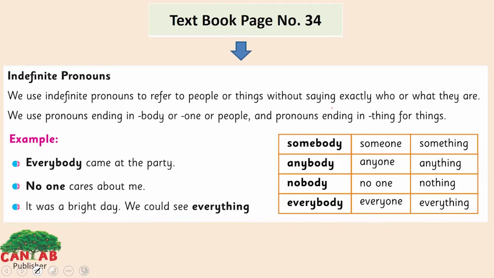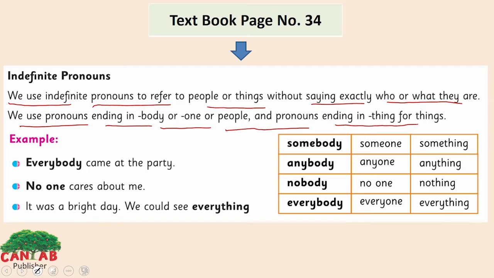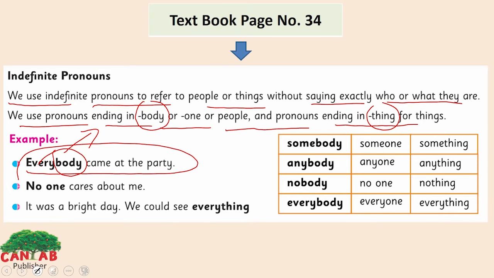Look at page number 34 of your textbook. We use indefinite pronouns to refer to people or things without saying exactly who or what they are. We use pronouns ending in -body or -one for people, and pronouns ending in -thing for things. We use body and one for people, and thing for things, as pronouns. Look at the example: Everybody came to the party. We are referring to people without saying exactly who they are. Everybody here refers to a group of people. We don't know exactly who they are.